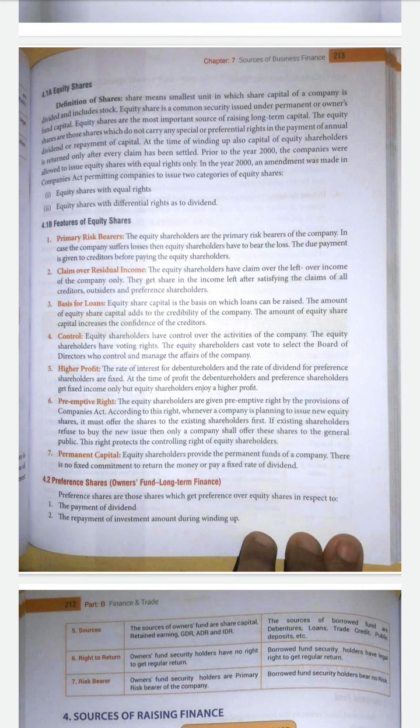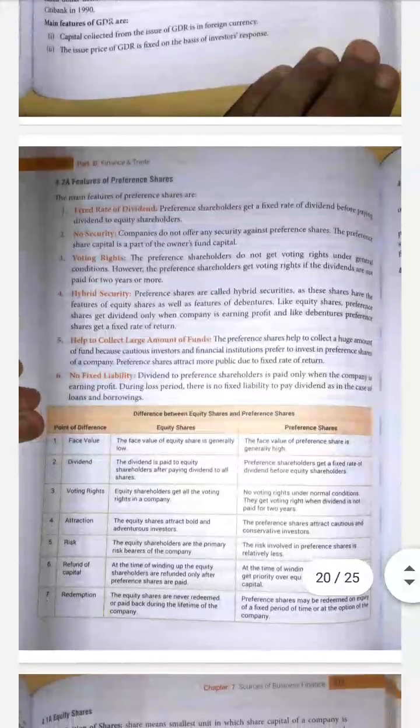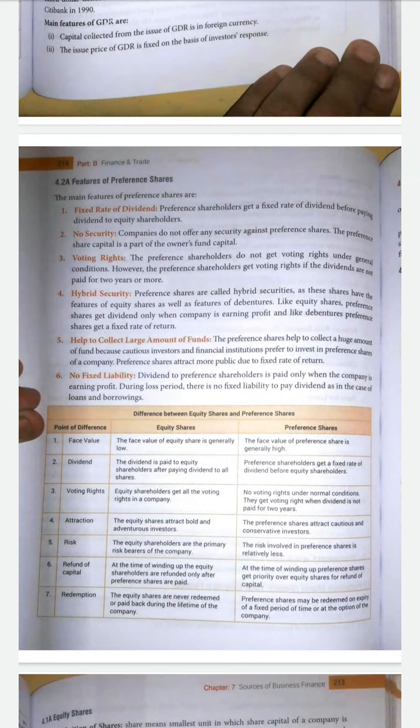Okay, some of the important features of preference shares: the first one is the fixed rate of dividend. The preference shareholders will get the fixed rate of dividend before the dividend is paid to the equity shareholders. Next one is no security. The company does not offer any security against the preference shares. So preference share capital is a part of the owners' fund capital. Okay, voting rights: they do not get any voting rights under general conditions.